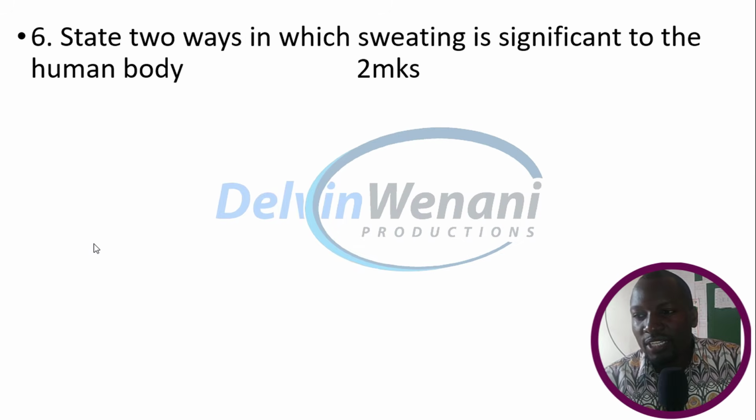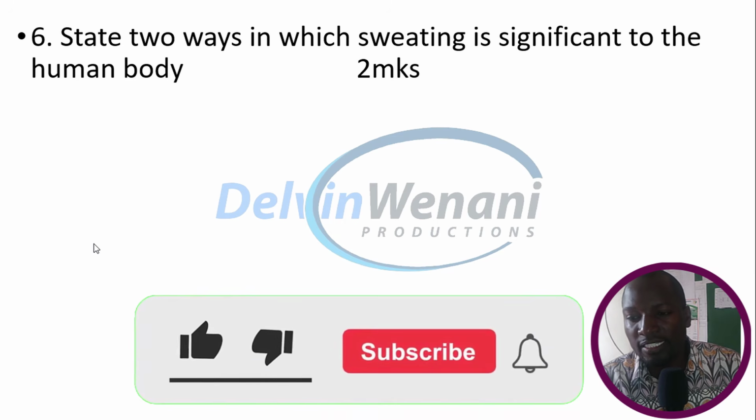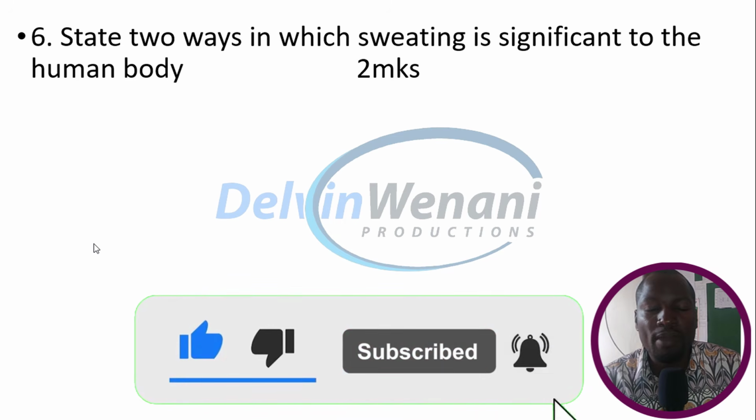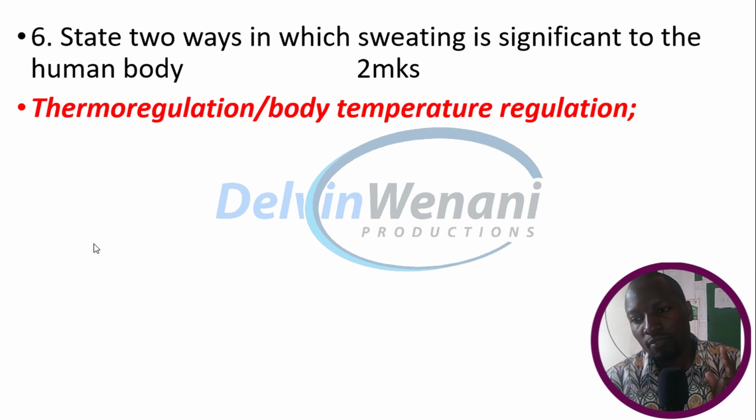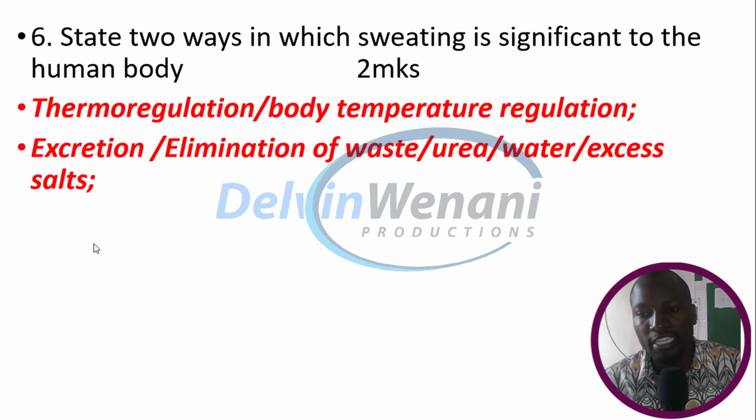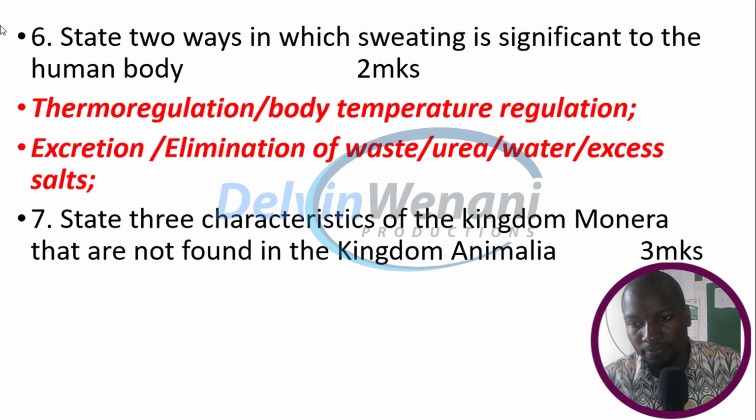State two ways in which sweating is significant to the human body. Number one is for thermoregulation, that is body temperature regulation. Number two is for excretion, that is elimination of waste like urea, water, and excess salts.